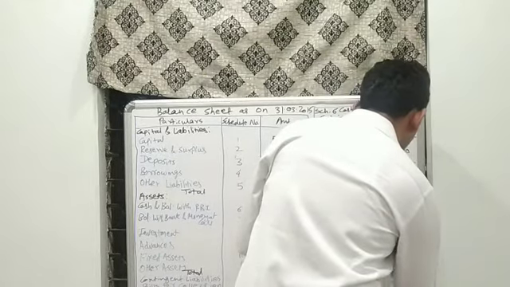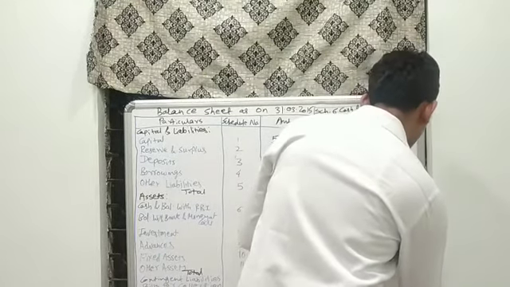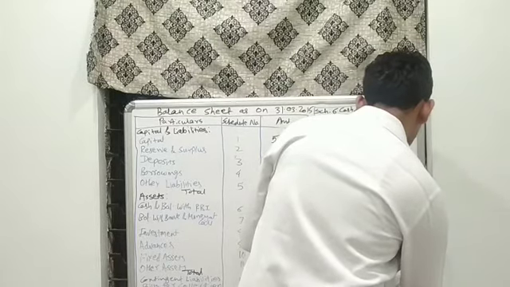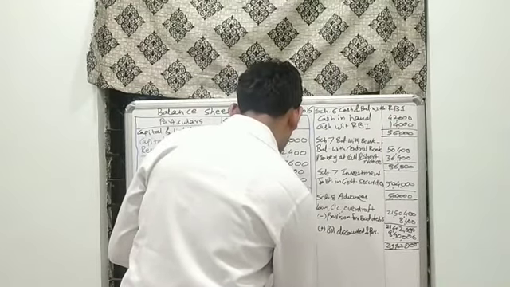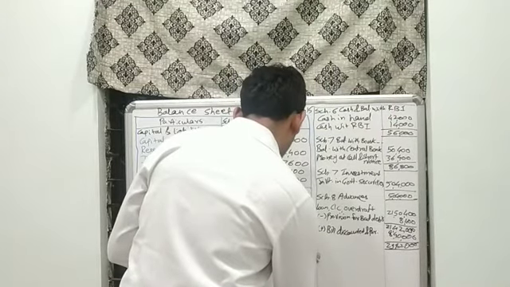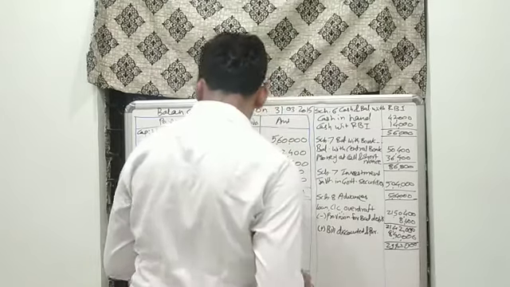We have to make the total of this. So the total would be 29,82,000. This was for schedule 9.